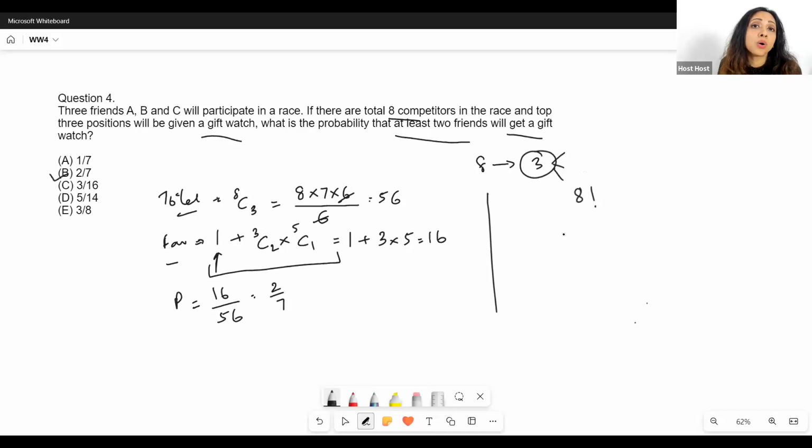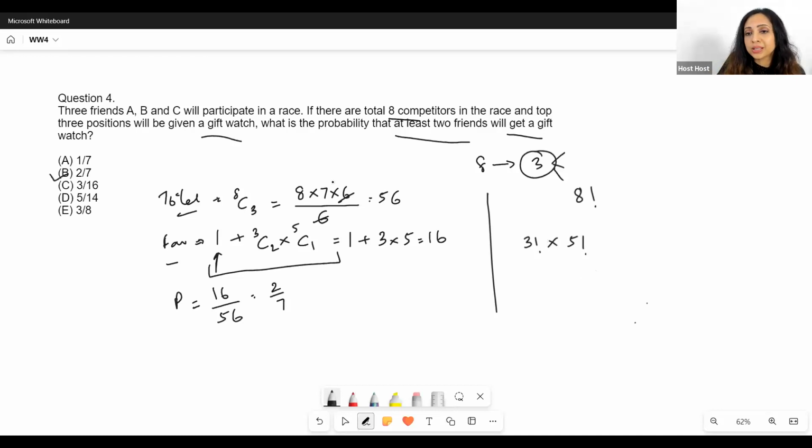If I want all three friends to get the watch, then I'll have to arrange the three friends in 3 factorial ways in the first three positions and arrange the others in 5 factorial ways in the other 5 positions.